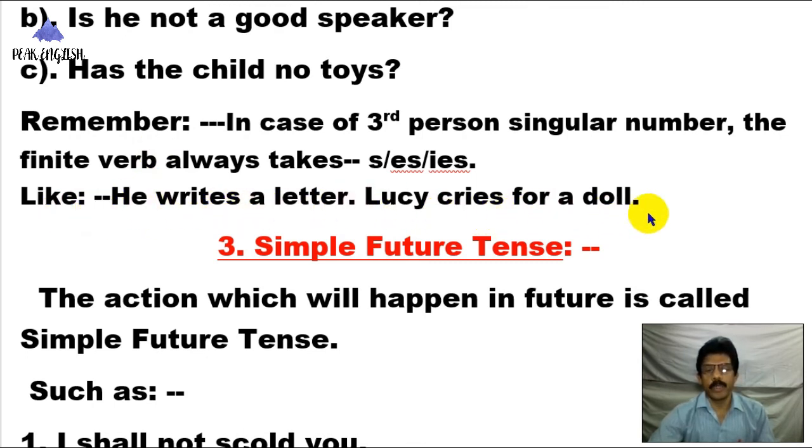Lucy cries for a doll. He writes a letter. That is writes, not wrote, not write. You have to write writes. Lucy cries for a doll, not cry, cries. Because third person singular number always takes s, es or ies.